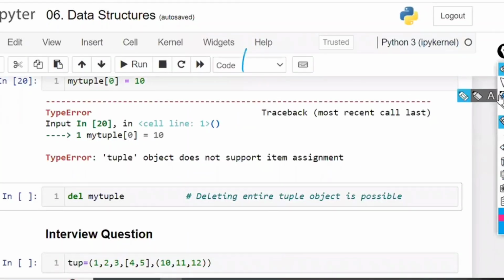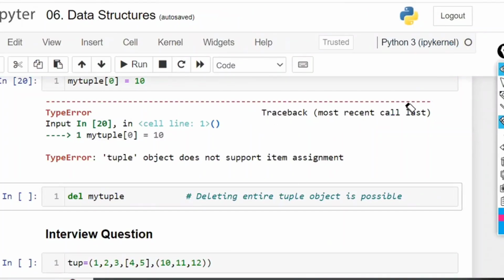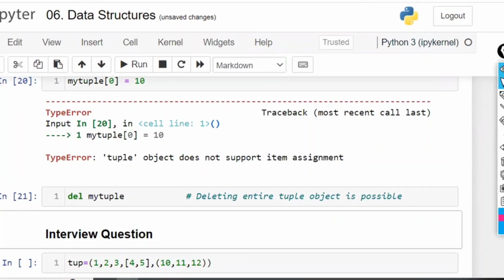Which is not possible? If you are considering 1, 2, 3, 4, 5 in a tuple, within that, if you want to clear all the elements, you can't. Dot clear is not applicable for a tuple. Nothing you can delete within that. You can't do anything. Overall, you can delete anything. Any object you can delete. That is not a problem. Within the object, no modifications can be done for tuples. The entire object can be deleted.